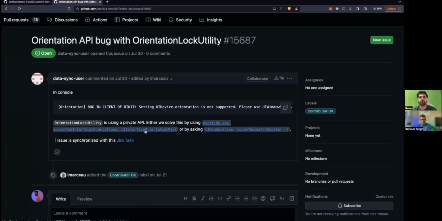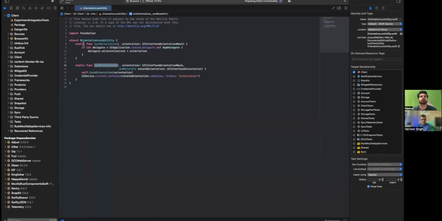Okay. So override var this colon this. This is a static function. So we need to replace this with the supported one. So replace the class. No, the class that we are using for orientation. So UIInterfaceOrientationMask that we're using.